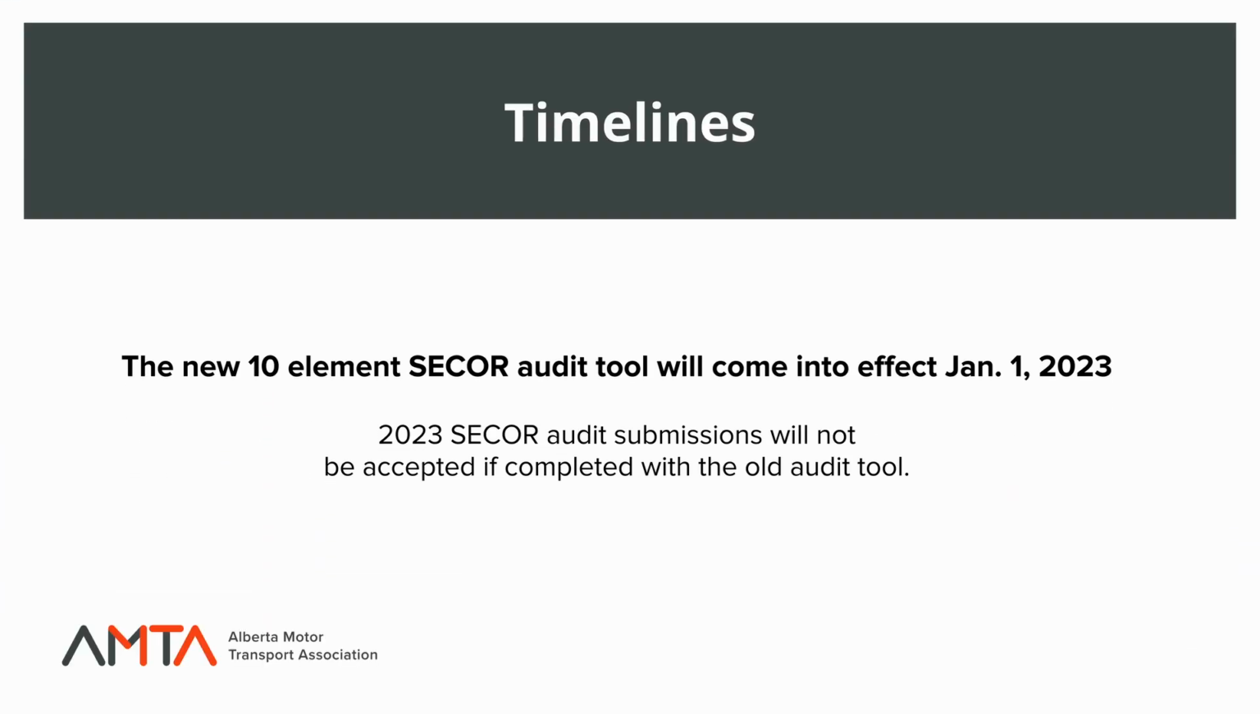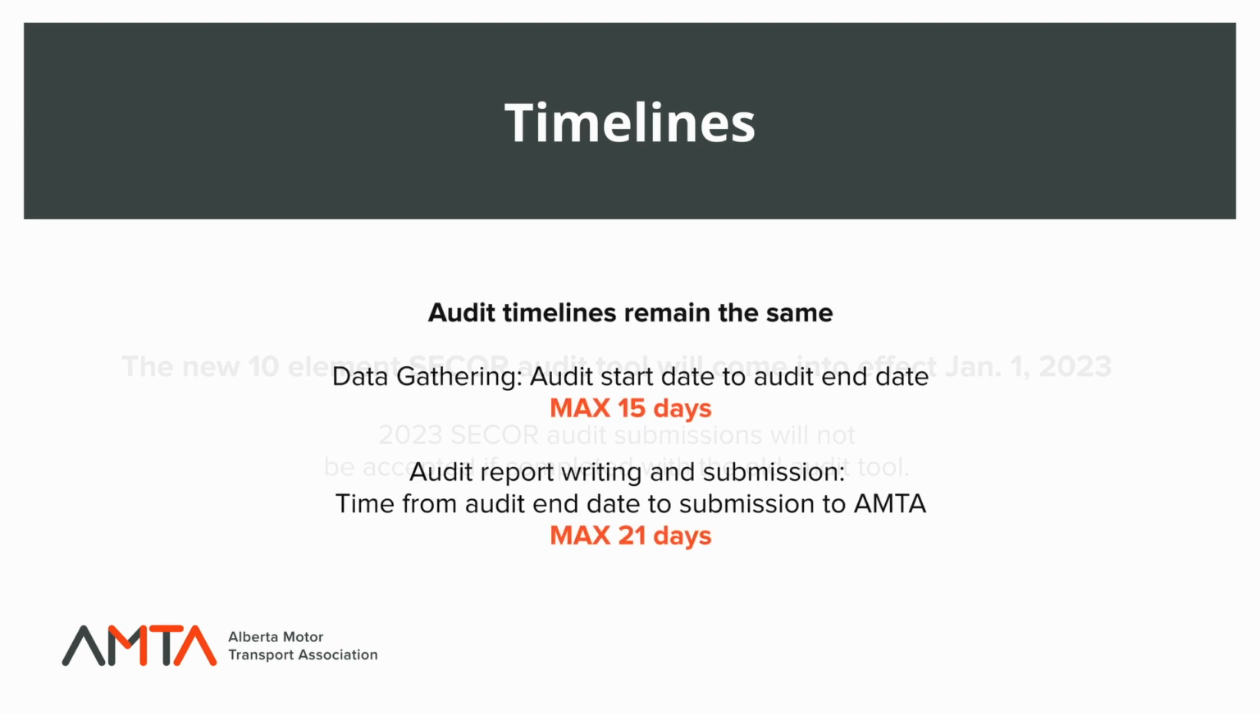Audit timelines for 2023. The new 10-element Secor audit tool will come into effect January 1st, 2023. 2023 Secor audit submissions will not be accepted if completed with the old audit tool. Audit timelines will remain the same for 2023. Data gathering, which is your audit start date to audit end date, remains at maximum 15 days. And your audit report writing and submission, which is your time from audit end date to submission to AMTA, remains at a maximum of 21 days.